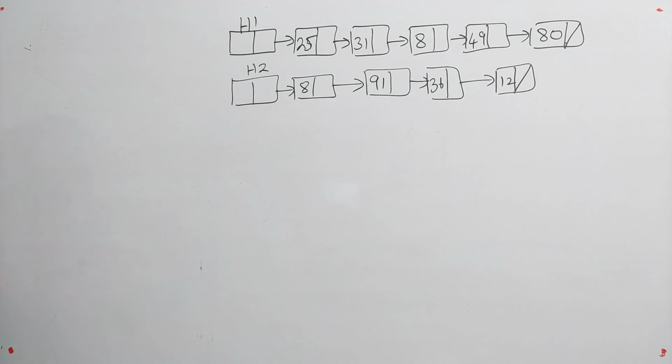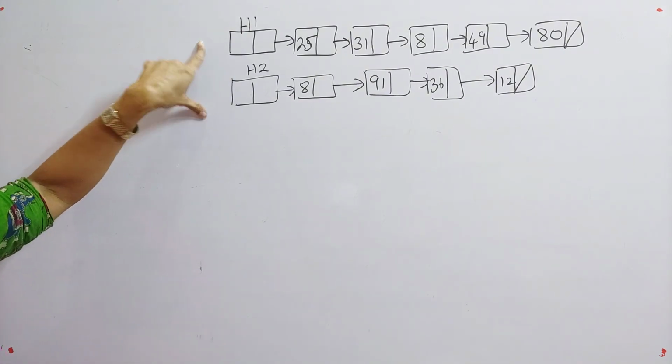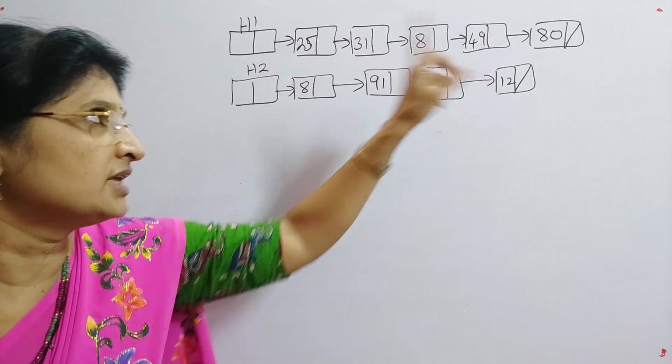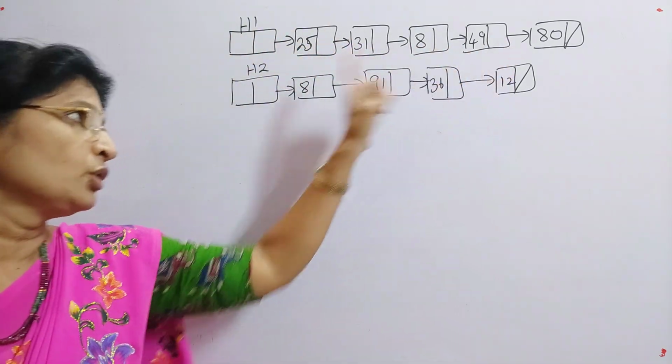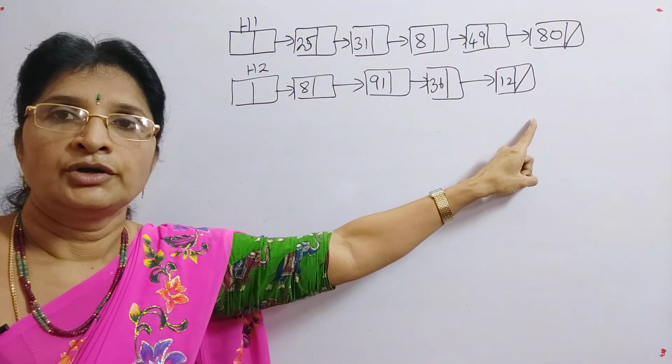So here I am assuming that already two lists have been created, H1 and H2. So these are the values, these are the nodes that are contained in both the lists. So here we have 5 values and here we have 12 values.